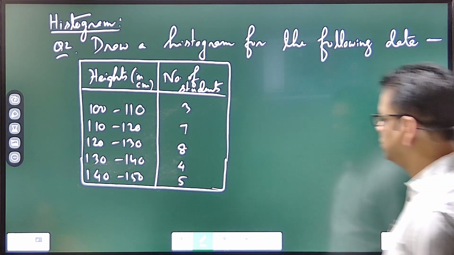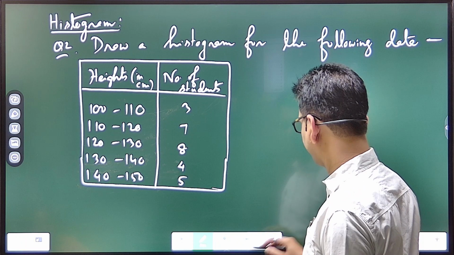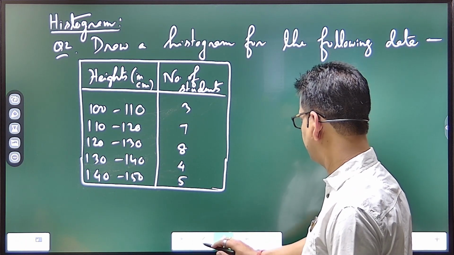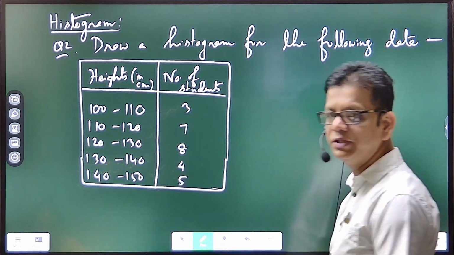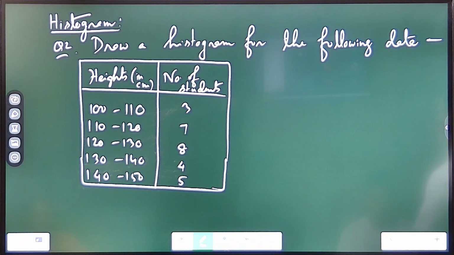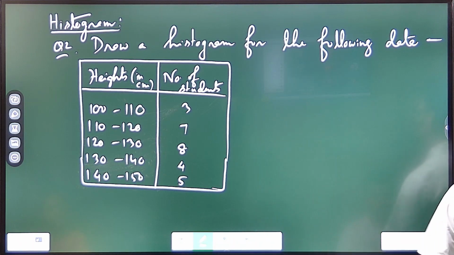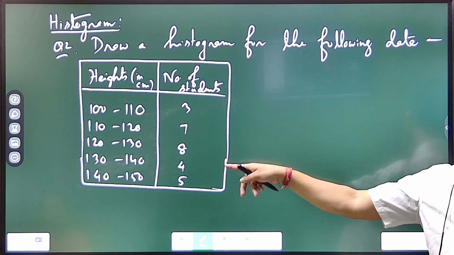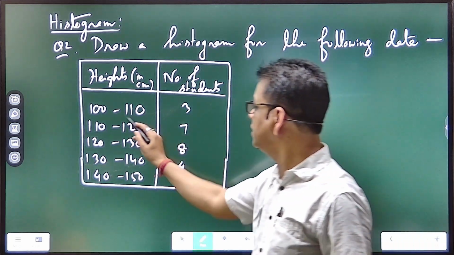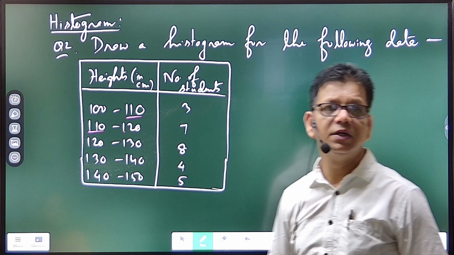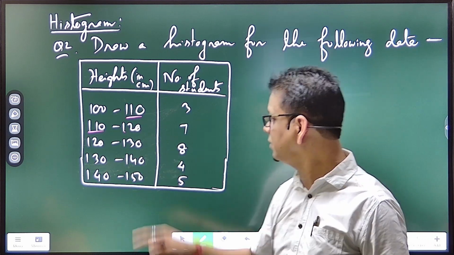Okay, now to draw a histogram, as I told you, what is your first observation? Continuous or not? That is always the first. The data is continuous or not? If not, we'll make it continuous. Now the data is continuous, because of the repetition of same data, yes or no? So there is no question of making it continuous.